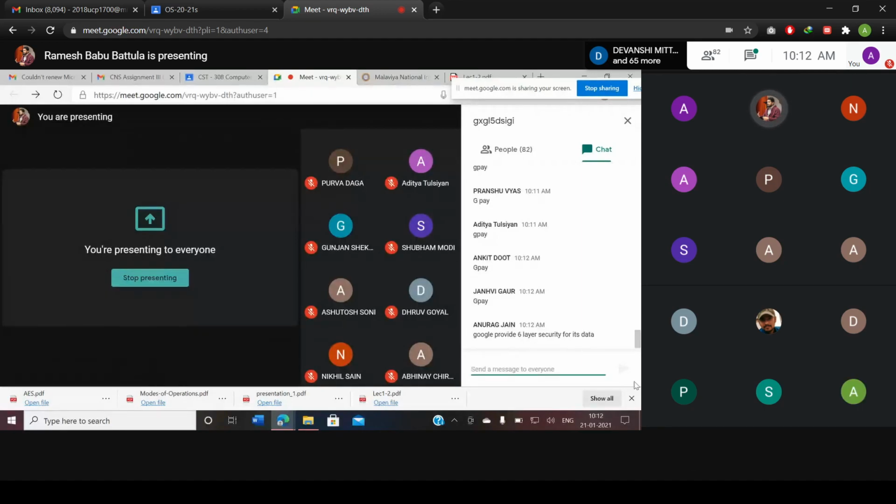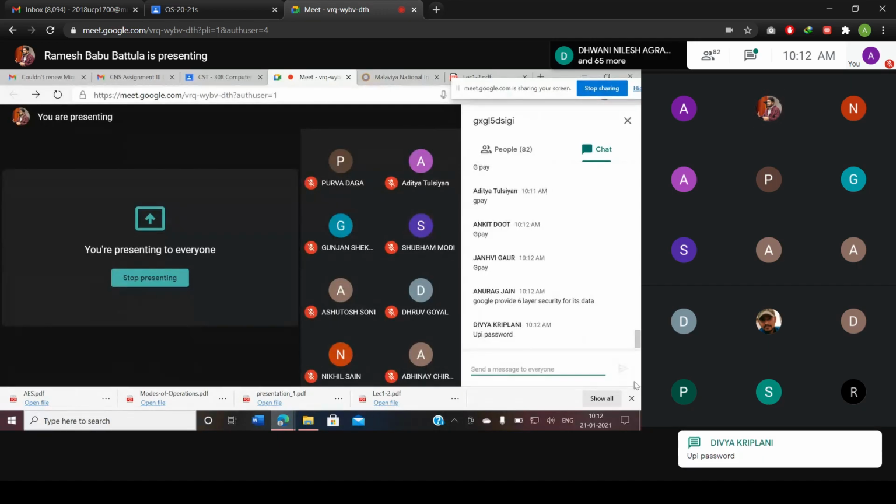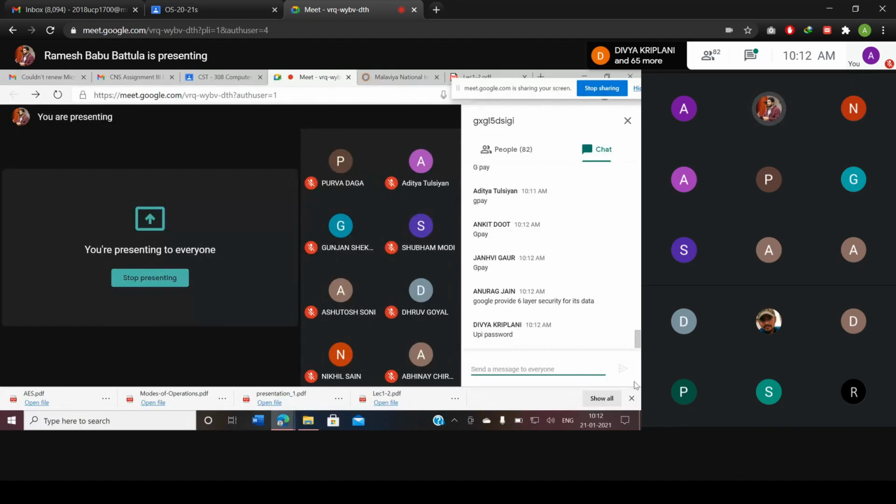Okay, Google provides six-layer security for its data, right? So what are the six layers? May I know? UPI, password, both. Okay, Paytm also uses UPI and password. That is not the big difference actually.